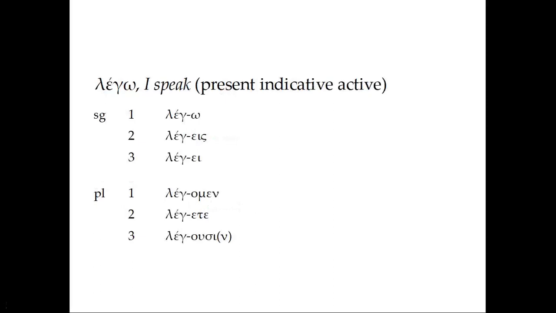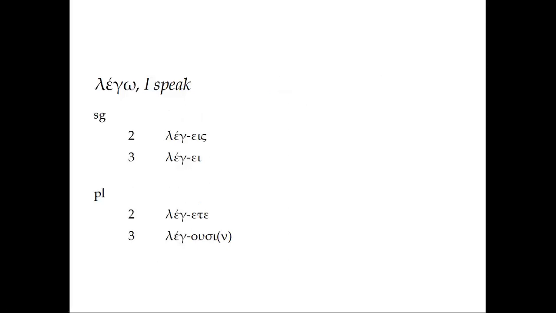Let's look at the conjugation of lega, I speak, present indicative active. Here we have the singular and the plural endings that we just learned. And in Greek, this is one of the differences between Greek and English, we actually have imperative forms in both second and third persons. However, we're not going to worry about third person imperatives for a little while. They're not nearly as important. So we're just going to focus on second person imperatives, singular and plural.